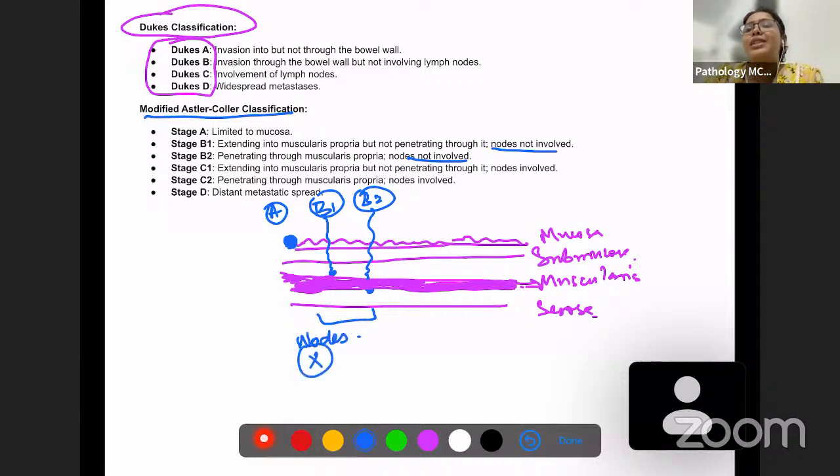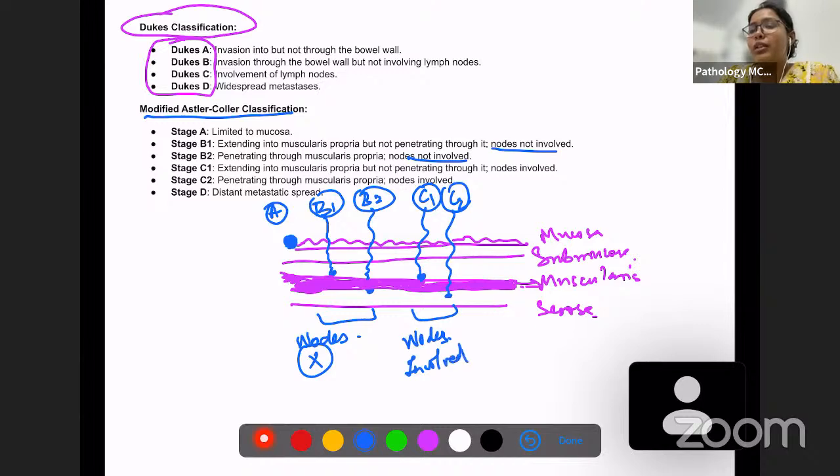Now we are going to see C1 and C2. It's the same thing as B1 and B2. What was B1? B1 was just touching the muscularis propria but not penetrating through it. So C1 is also the same. Tumor is just touching the muscularis propria but not penetrating it. What is C2? See, it is penetrating through the muscularis propria here. But the only difference here is that nodes are involved.